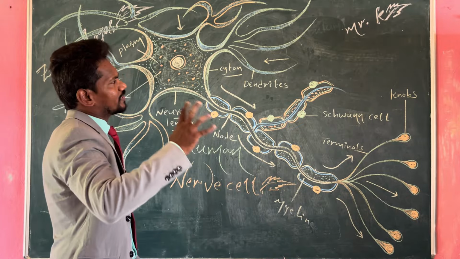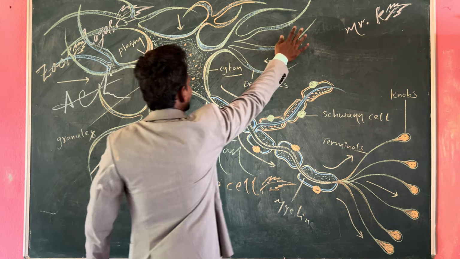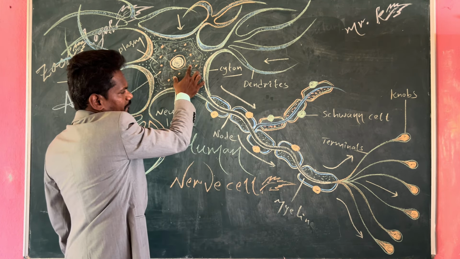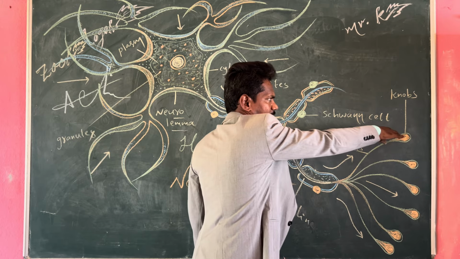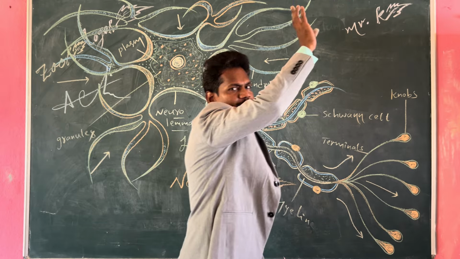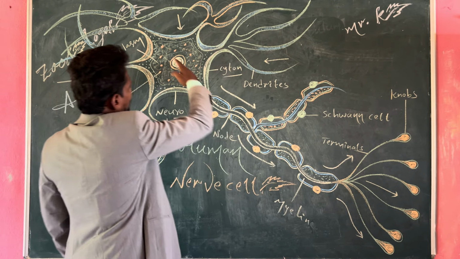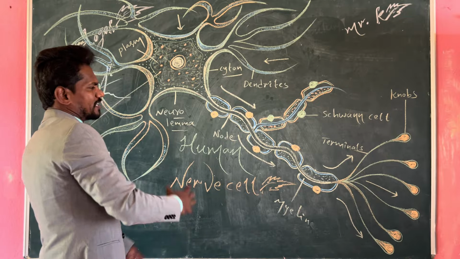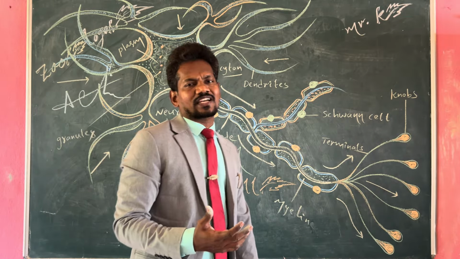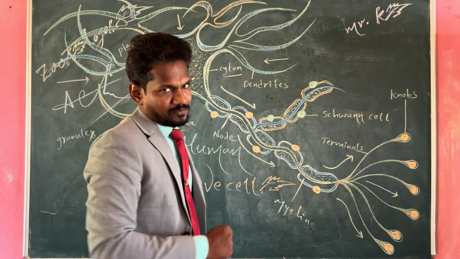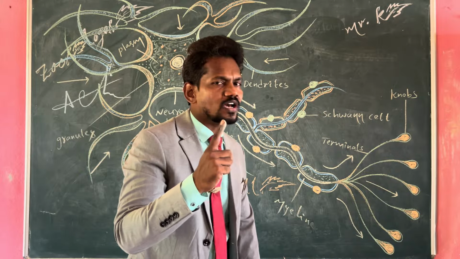Here the electric impulse always passes from dendrites to cyton, cyton to axon, axon to terminals, then the synaptic knobs or buttons, and vice versa. This is the pathway. So based on this pathway, nerve cells are again of three types. Number one, unipolar nerve cell.